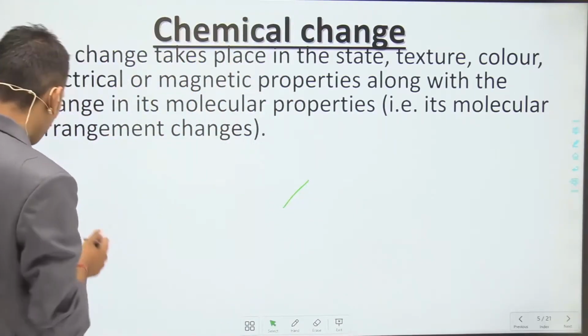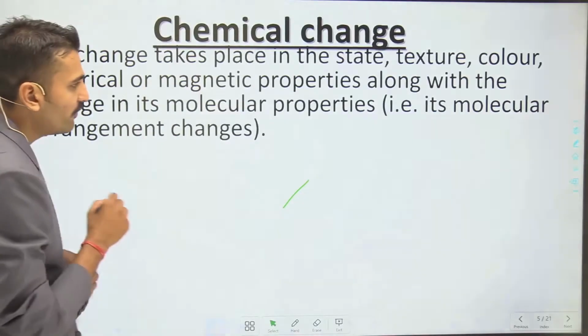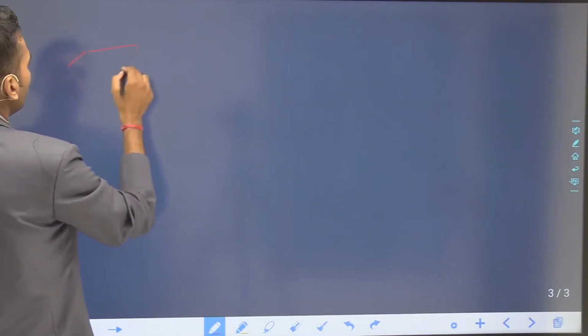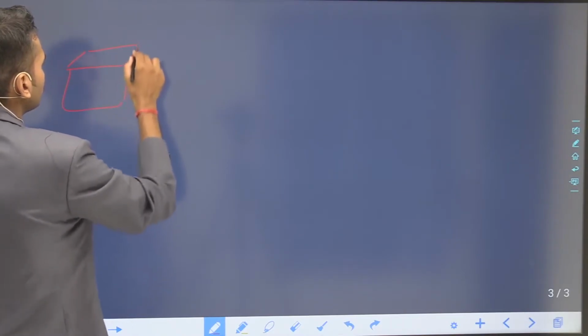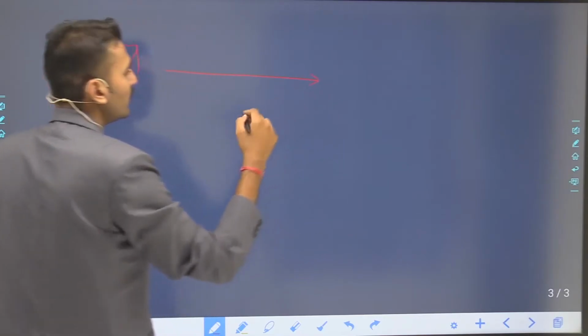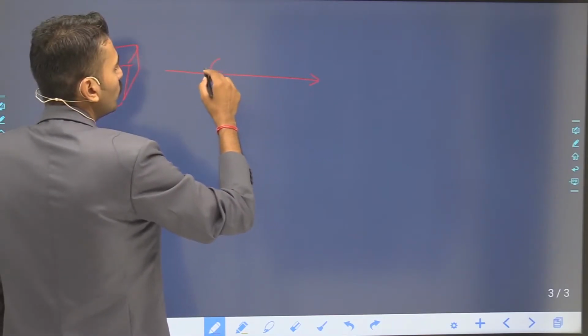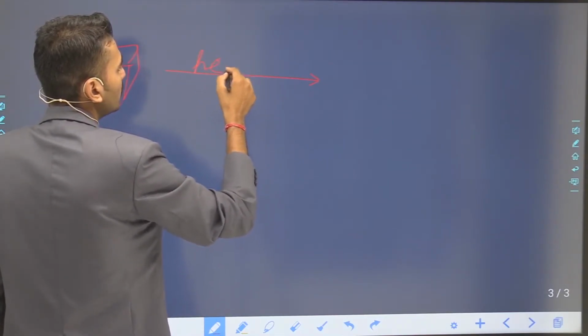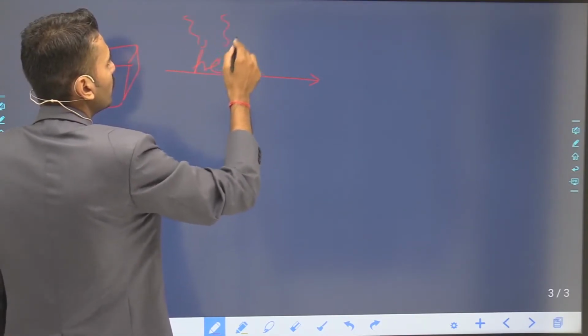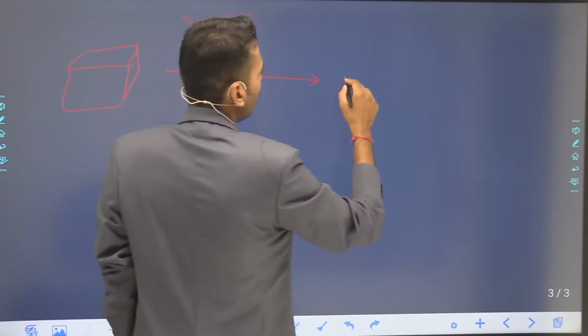Here you can see a very simple example. Just like if I have a cube of ice. When I place it in this room, due to the heat energy which it takes from the surrounding, it melts.